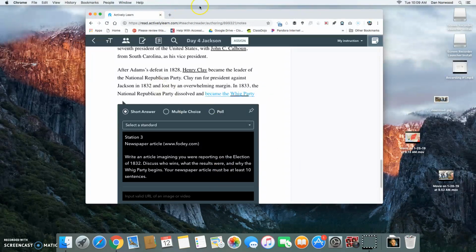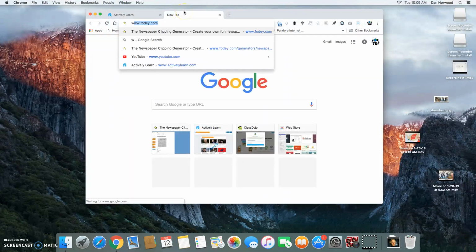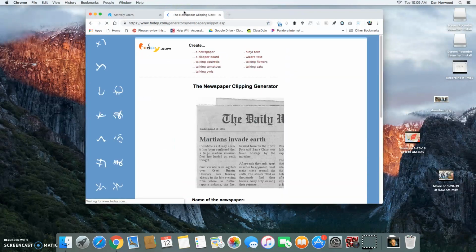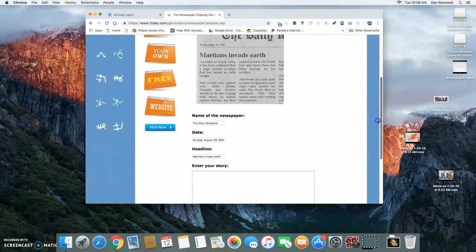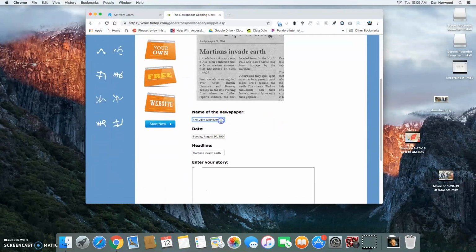All right, so we're going to go to Foti, and I'm going to show you how to do it. Go to www.foti.com and give your newspaper article your name. So I'm going to call mine Daily Norwood. And as far as the date goes, it was 1832.